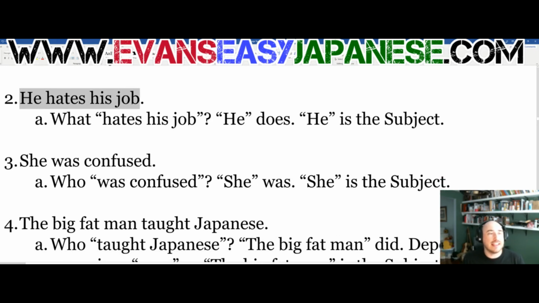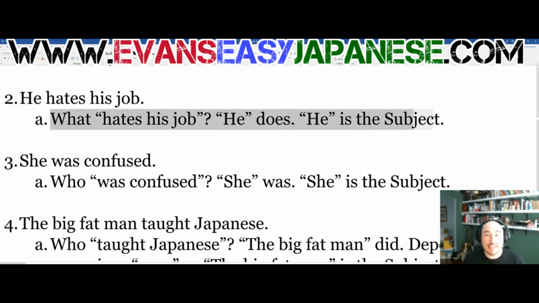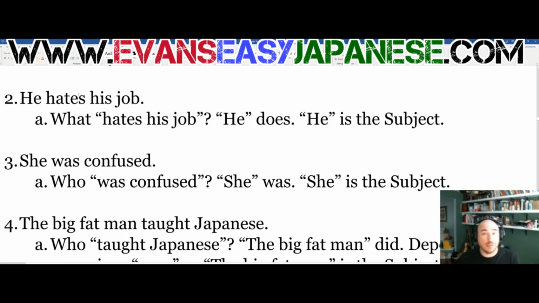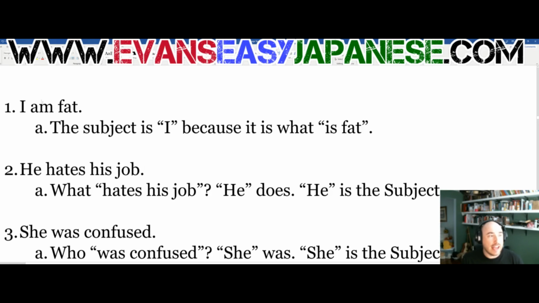All right. Oh, man, he hates his job. I think I was watching Office Space when I was making these, so he hates his job was a good sentence. Okay, so something hates his job, right? And that thing that hates the job is he, and that's the subject. What hates his job? Well, he does. He is the subject. The subject of the sentence is he. Okay, hopefully we can see how that works. Hopefully we can see. What can see? We can see. That's the subject. He hates his job. I am fat.